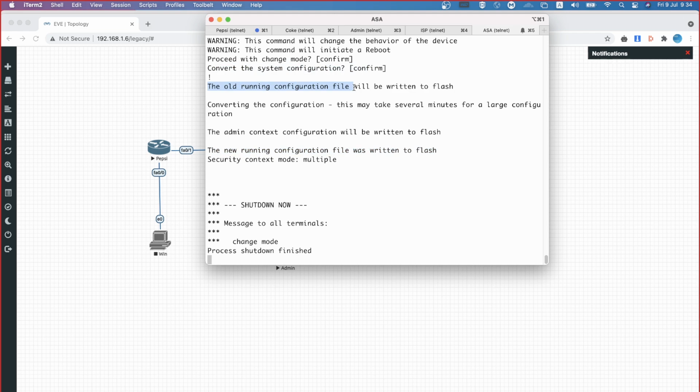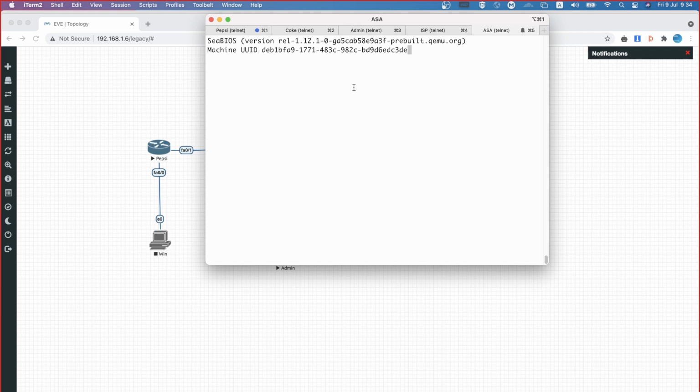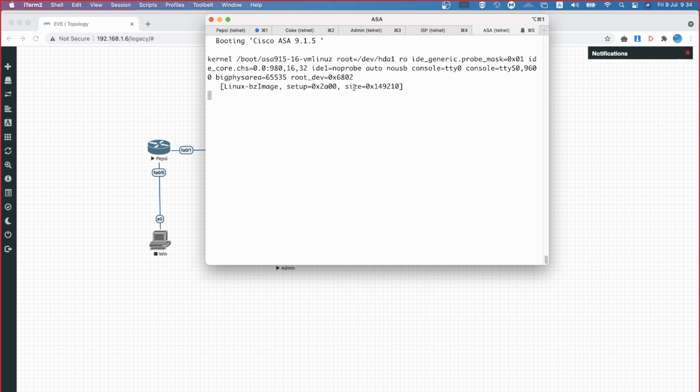When you are converting the ASA device from single context mode to multi-context mode, the configurations whatever you have done in single context mode will be saved as old running configuration, so that if you are planning to return back from multiple to single, your configurations are there, you can load that configuration, and you need not worry about anything.